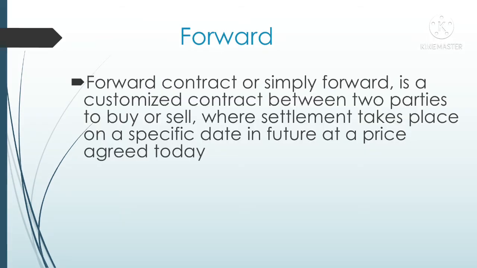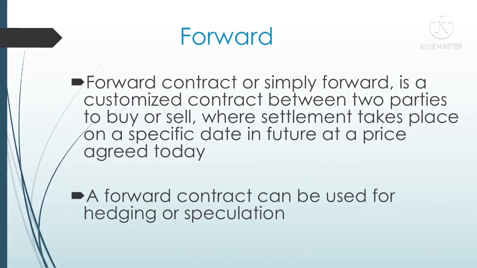First we will see what forward is. Forward is also known as a forward contract. It is nothing but a customized contract between two parties, where one party becomes a buyer and the other party becomes a seller. In this contract, both the parties agree upon a price for a particular future date. Generally, forward contracts are used by banks or big institutions for hedging or speculation. Hedging means a risk management strategy in which potential losses can be reduced, whereas speculation means future expectations.